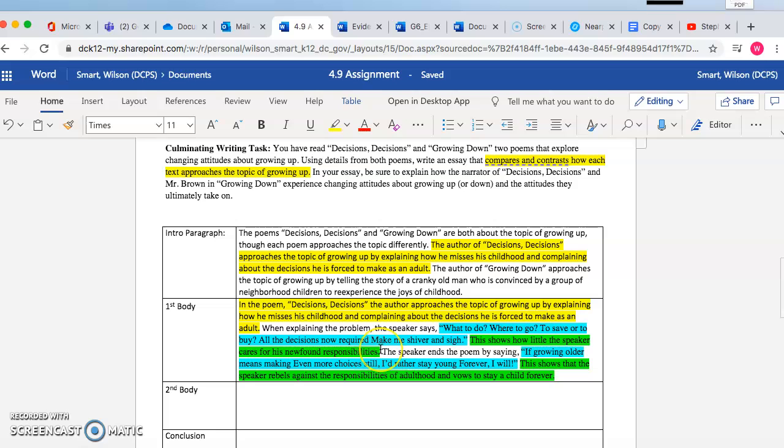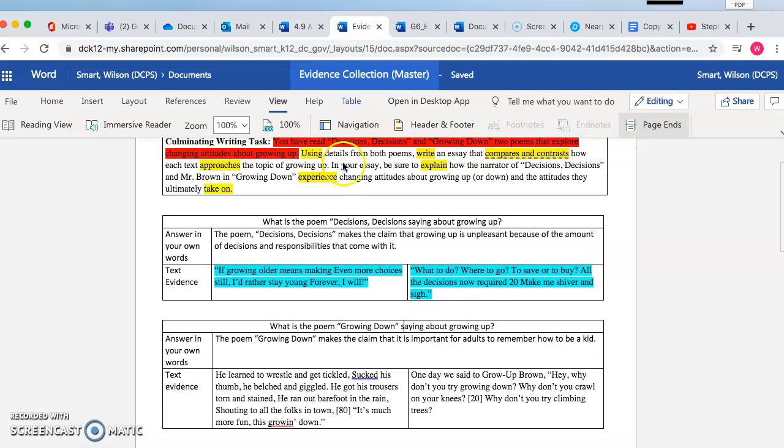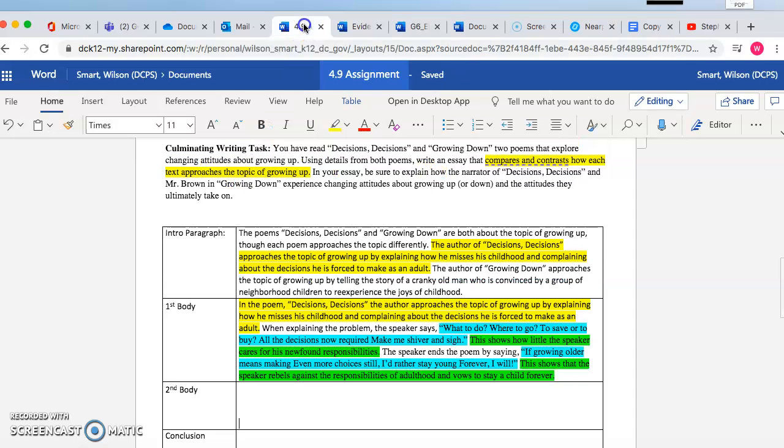Now, just because I want to really prove my point, I'm going to use a second piece of text evidence. The speaker ends the poem by saying, and again, this is the last line of the poem. This is my text evidence from right here. "If growing older means making even more choices still, I'd rather stay young forever I will." This shows that the speaker rebels against the responsibilities of adulthood and vows to stay a child forever. So, did we prove this statement? That he misses childhood and complains about the decisions he's forced to make as an adult.